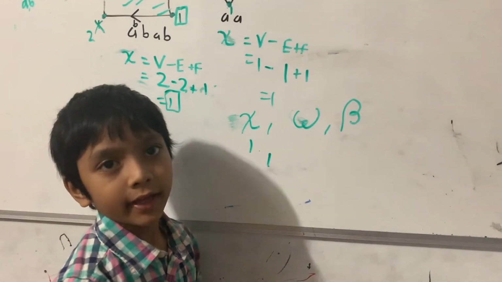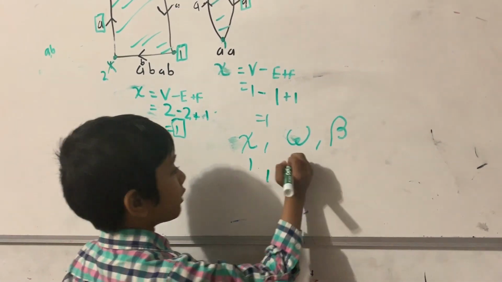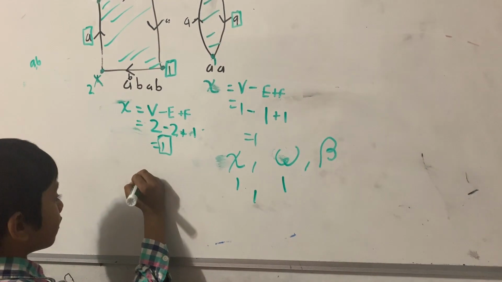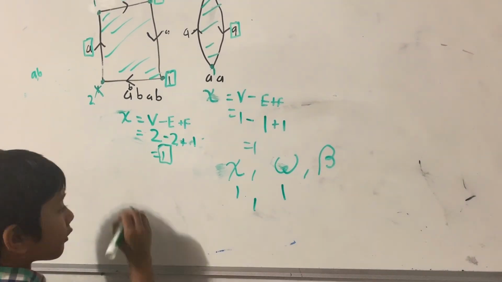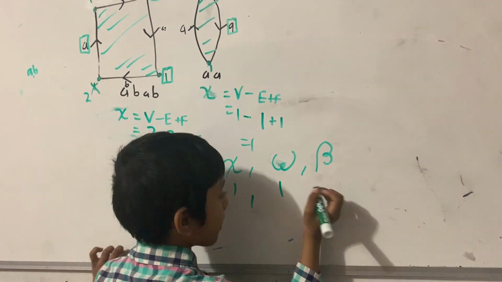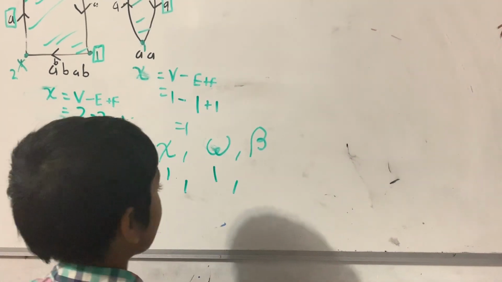We cannot orient it, which means we cannot go around it, so that means 1. If we could orient it, it would be 0. And it had no boundary, so technically it's